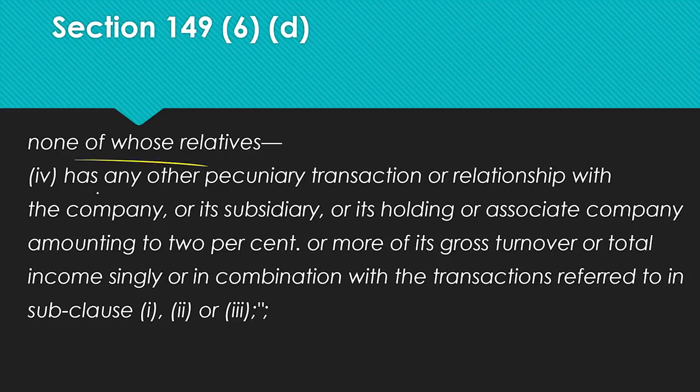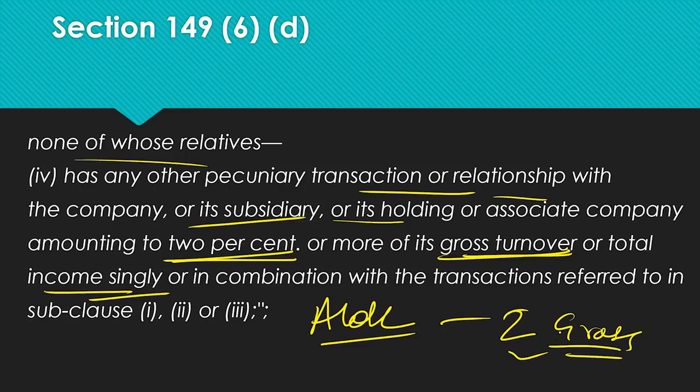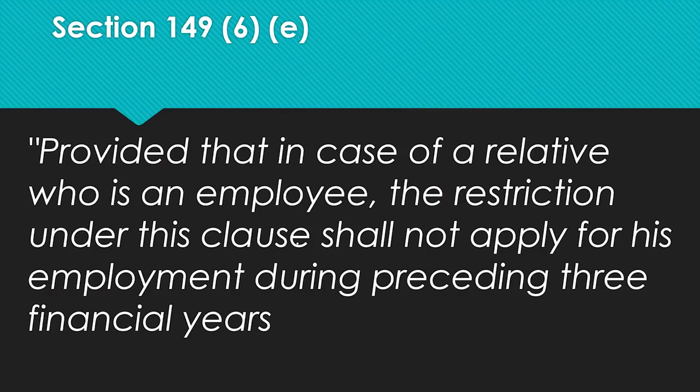Same way here, none of whose relatives has any pecuniary transaction or relationship with the company or its subsidiary or associate company amounting to 2% of the gross turnover or total income. So up to 2% it's okay. What you should understand is, even if my relative has all this, I can become an independent director. Suppose my relative is having up to 2% transaction with the company of its gross turnover, then I can definitely become an independent director. So all this is about relaxation of the provision. It was very strict. Now they have relaxed it, as you can see, for independent directors.